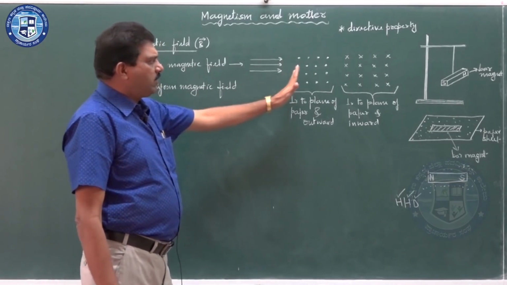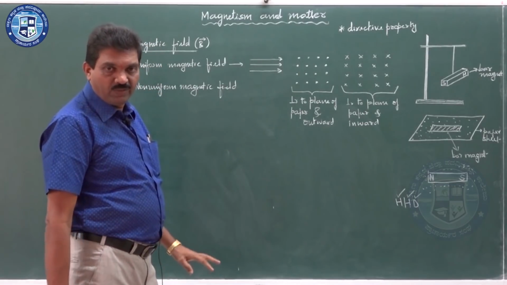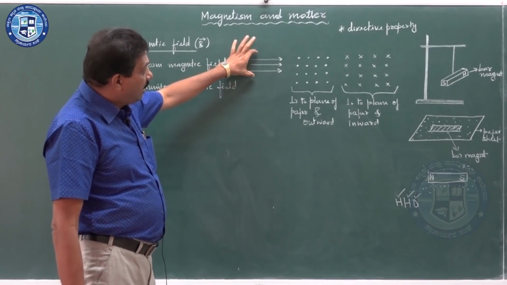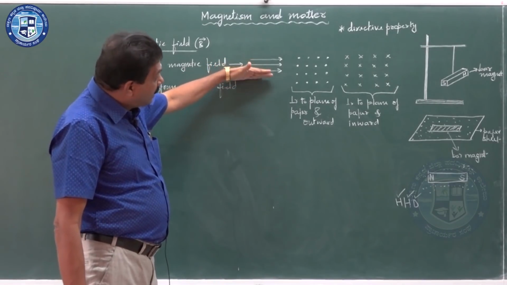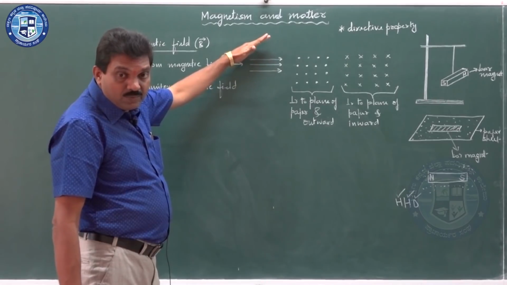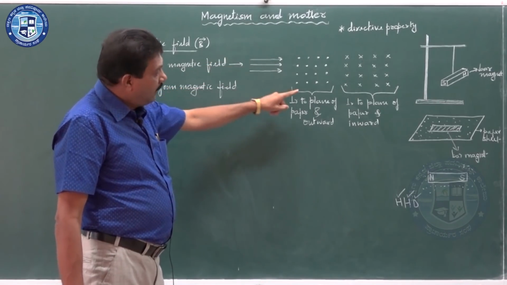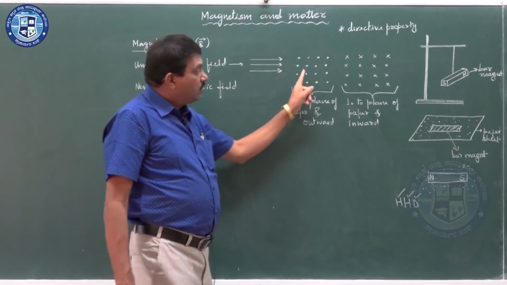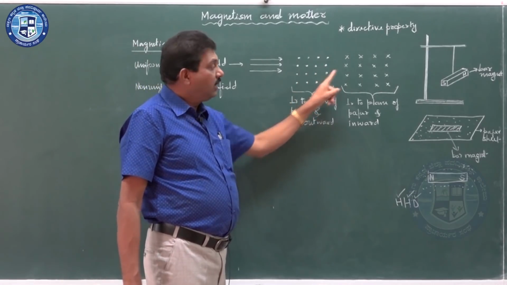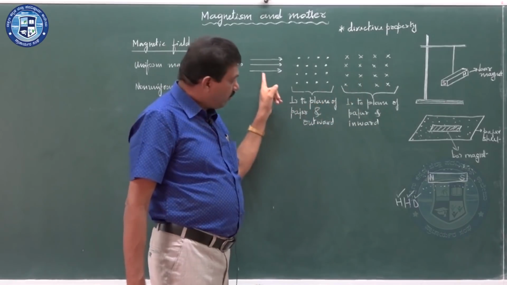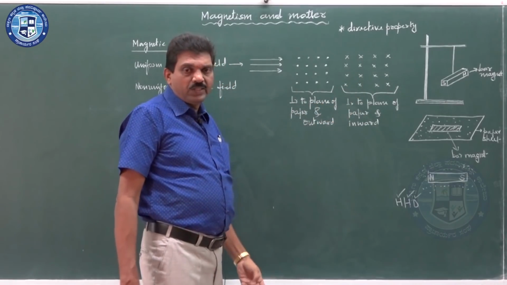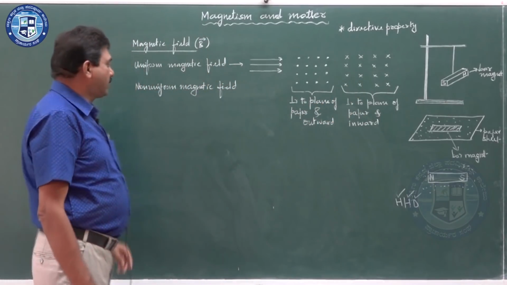Therefore, there are three types of representation of the uniform magnetic field. It can be represented by equispaced arrows parallel to each other, by equispaced dots, or by equispaced cross marks. All those representations have their own significance.